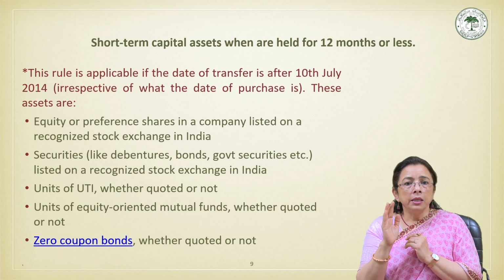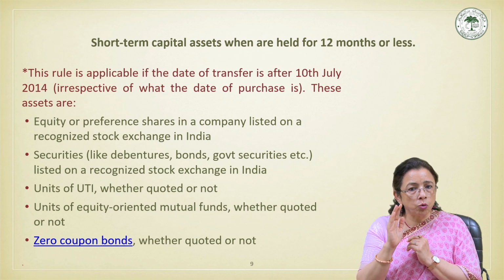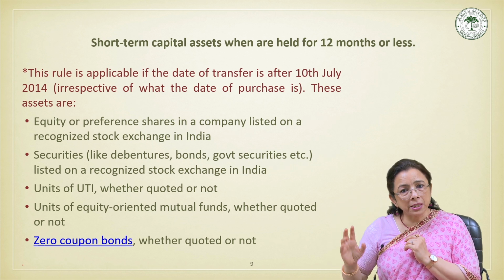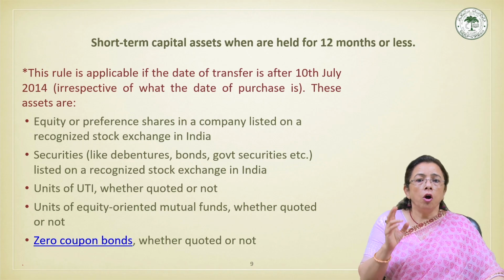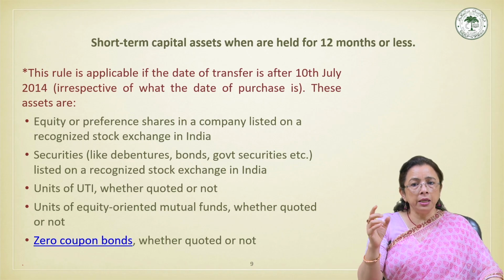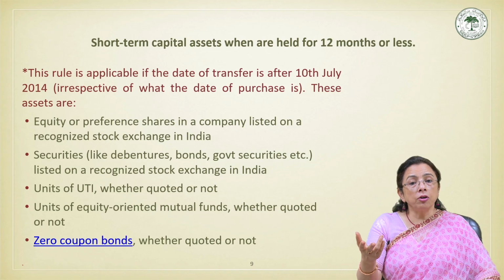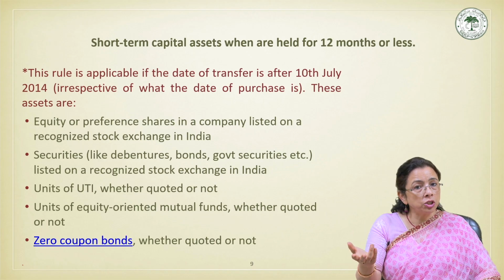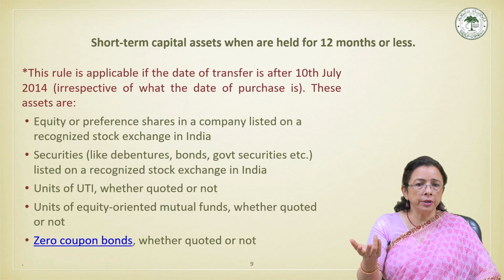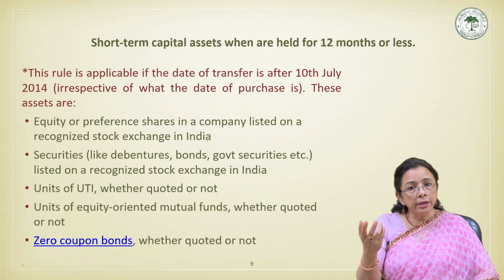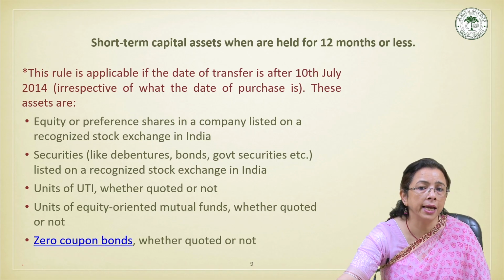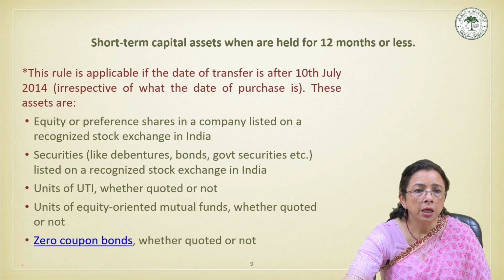This concessional rule applies to specific categories of financial assets, namely listed equity or preference shares, listed securities such as debentures, bonds, and government securities, units of UTI, that is Unit Trust of India, units of equity-oriented mutual funds, and zero coupon bonds.